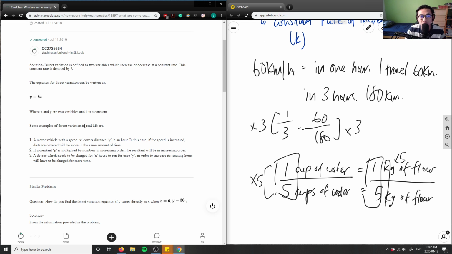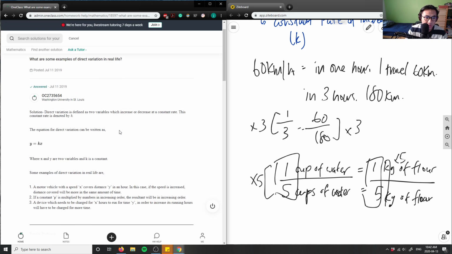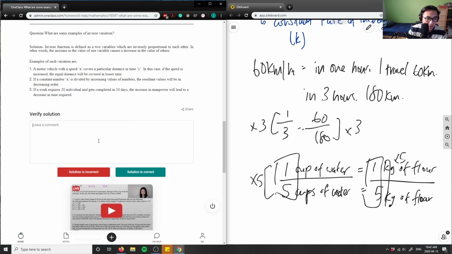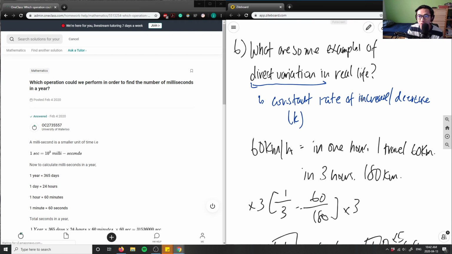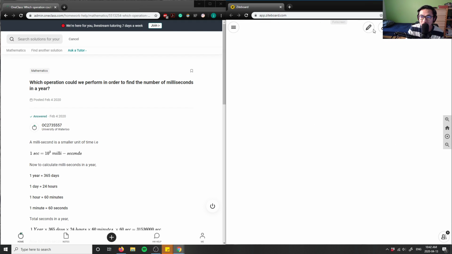So again, this solution is correct. I only looked at the first one, but the solution is very, very good. It says here what are some examples, and they gave an example here. I'm going to say perfect solution and analysis. Sweet. Okay, that was question 6, and let's move on to question 7 now.